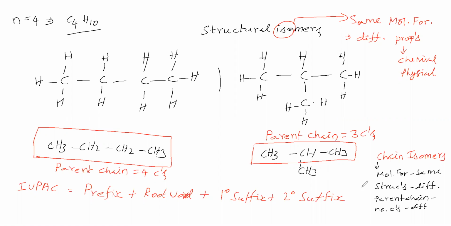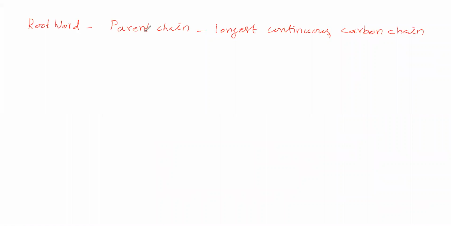Okay. Now we will go for the root word. The root word is said based on the number of carbons in the parent chain. So we have to say the root word based on the number of carbons in the parent chain.